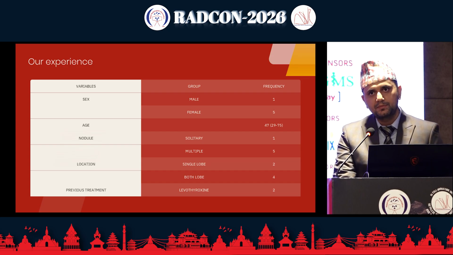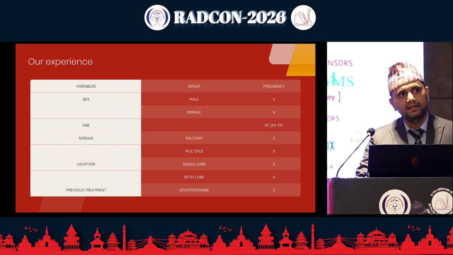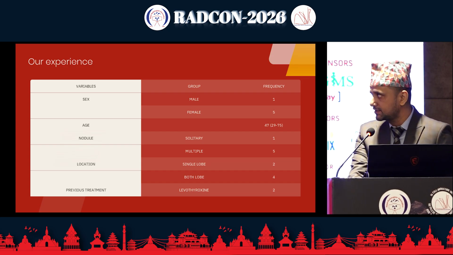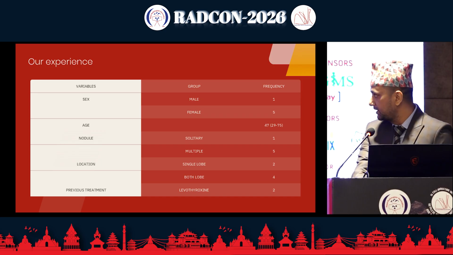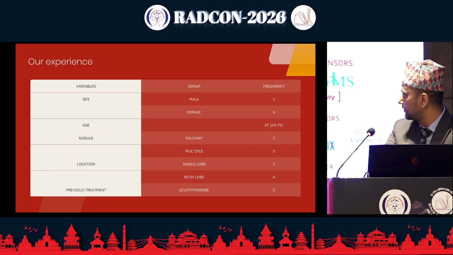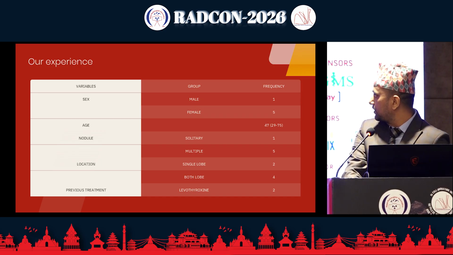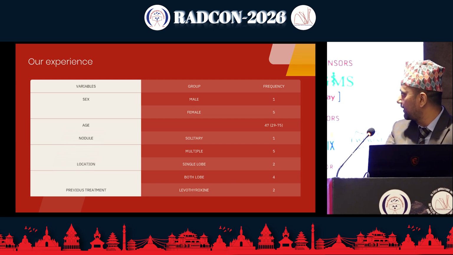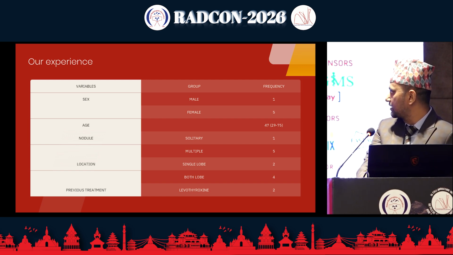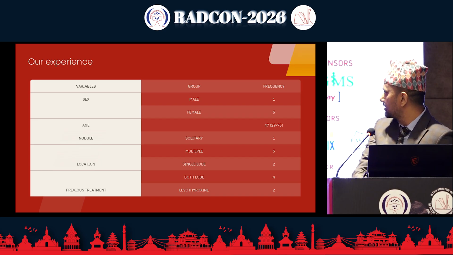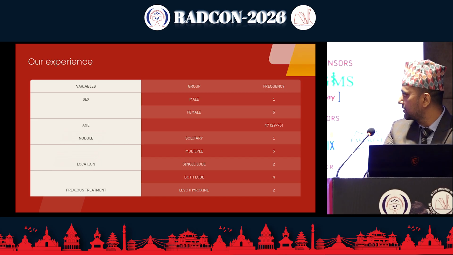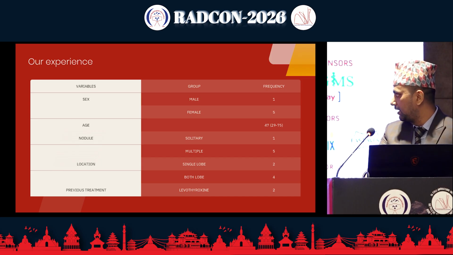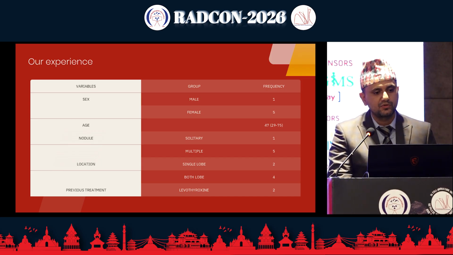So in our experience, during my stay in Delhi, we had 6 patients, 5 female and 1 male, of age group 29 to 75 with an average age of 47 years. Solitary nodule was in 1 and multiple nodules in 5. Single lobe embolization was done in 2 patients, whereas both lobes embolization was done in 4 patients. And 2 of these patients were receiving levothyroxine prior to the embolization procedure.